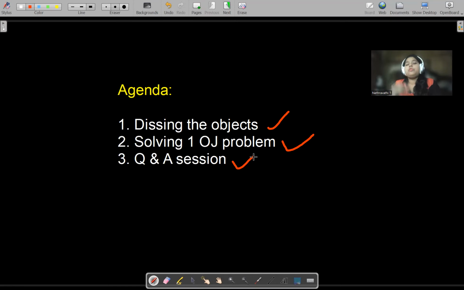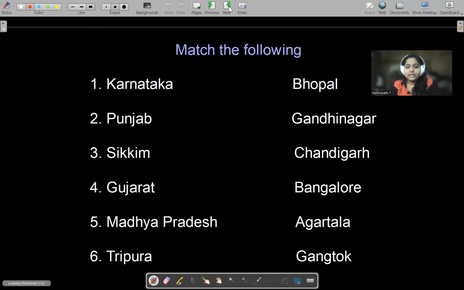Before running on to the topic, I want you all to play one game with me. And here is that game. Come on, let us play it together. Match the following. So tell me, Karnataka is there, Punjab is there, Sikkim, Gujarat, Madhya Pradesh, and Tripura is there. So quickly, reply to me on chat, which is the capital of Karnataka?